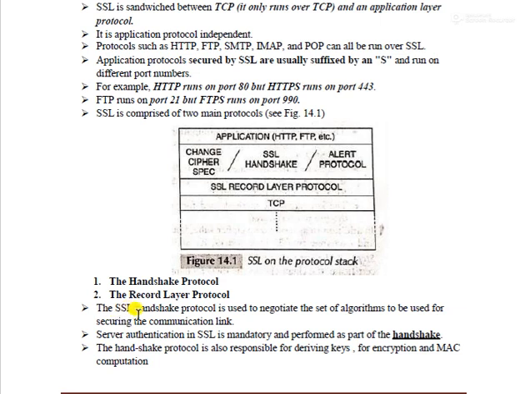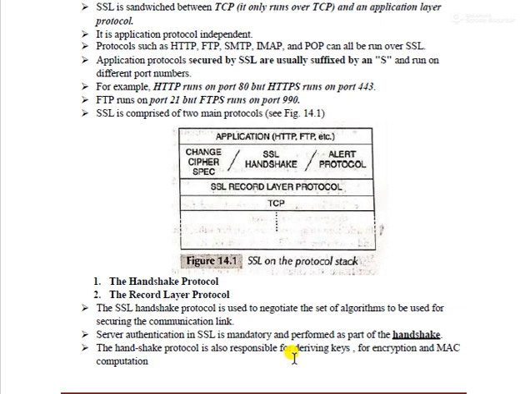The SSL handshake protocol is used to negotiate a set of algorithms to be used for securing communication. Server authentication in SSL is mandatory and is performed as part of the handshake. The handshake protocol is also responsible for deriving keys for encryption and for message authentication code computation. So it generates the keys used for encrypting the information you are sending, and for computing the hash. The message authentication code is your hash code.